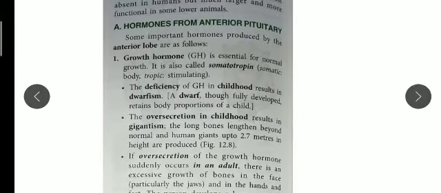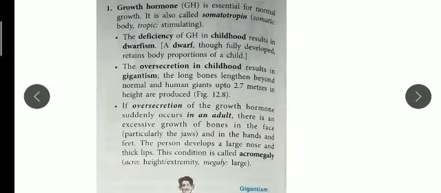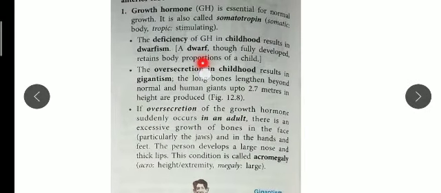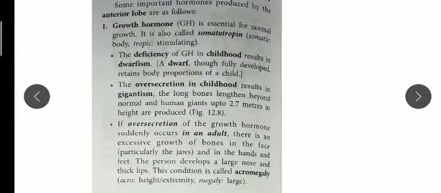Now, as I said, over secretion is bad and under secretion is bad. The deficiency of this growth hormone in childhood, we all know, will lead to dwarfism. That child will not get normal growth; he or she may be of short height.